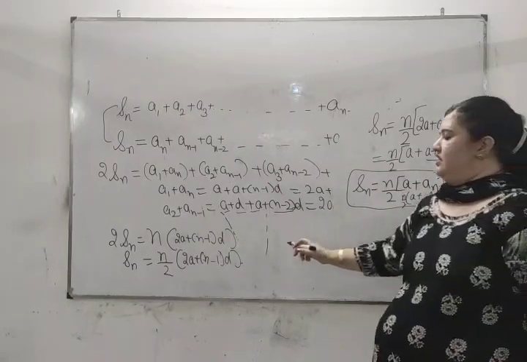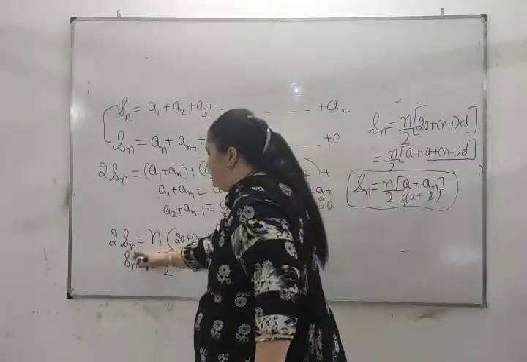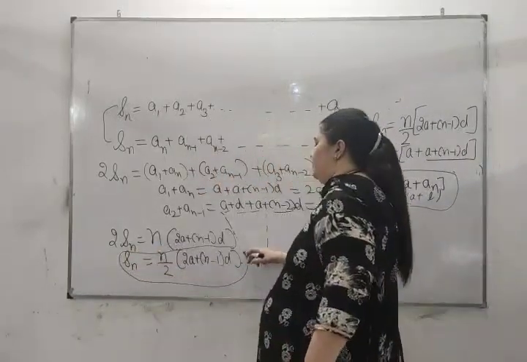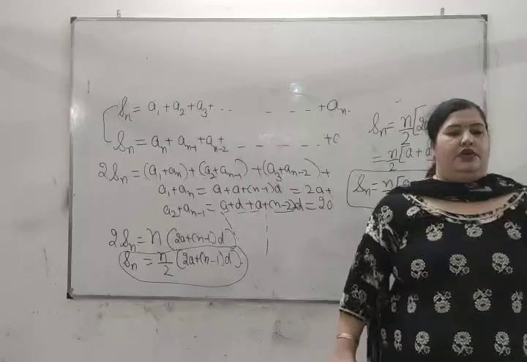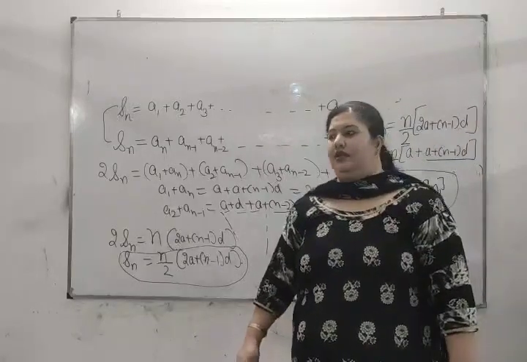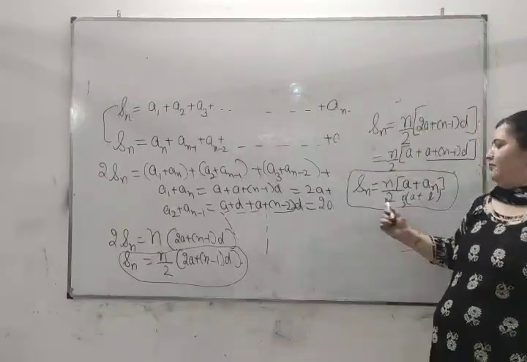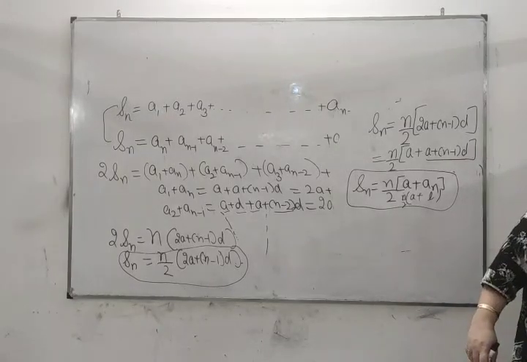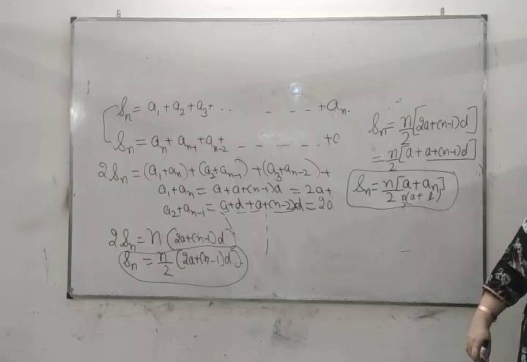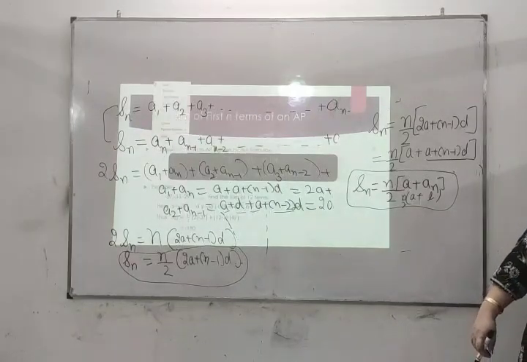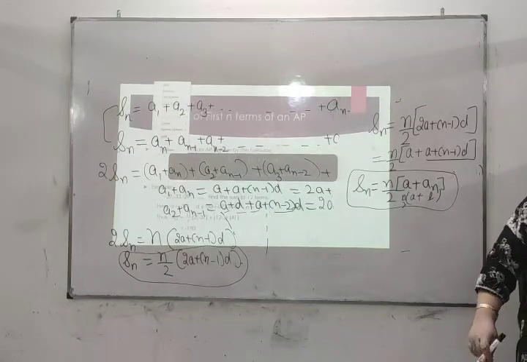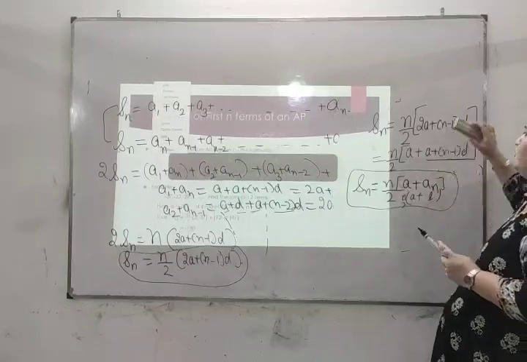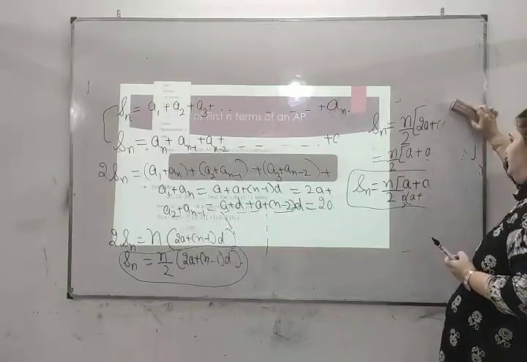One formula is in terms of a and d, Sn equal to n by 2 into 2a plus n minus 1d, and the second one is n by 2 into a plus an. So we have derived two formulas for Sn.